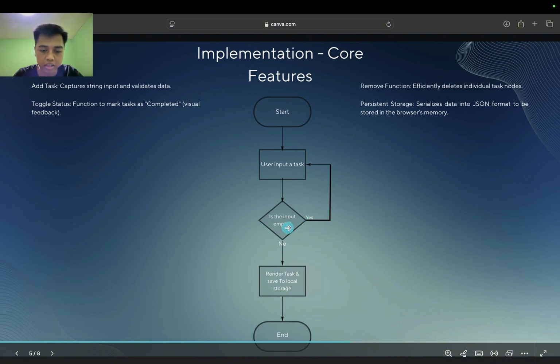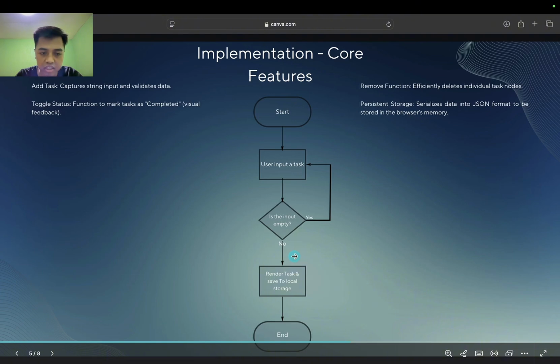If you accidentally click add without typing anything, the system is smart enough to detect it and will return to the input state. It says, hey, you forgot to type your task. However, if the input is not empty, the app will process.